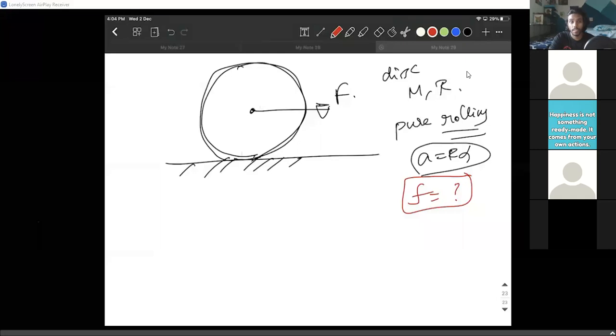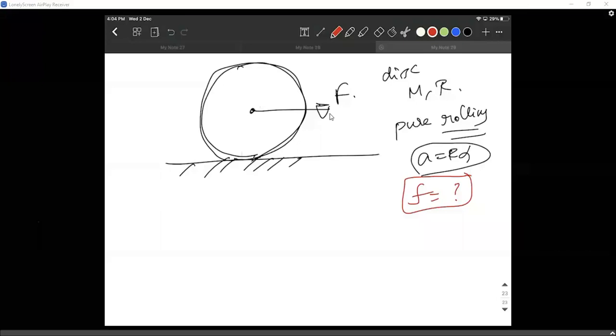Sir, f by 2, sir. You all got it already? Yes, sir. Like f into friction into r will be mr square by 2 into alpha. So I get that you're doing quick calculation. Let other people also try it.